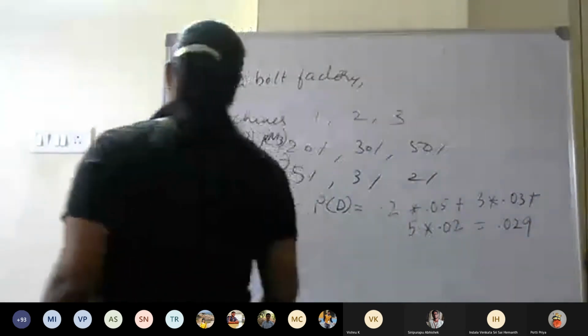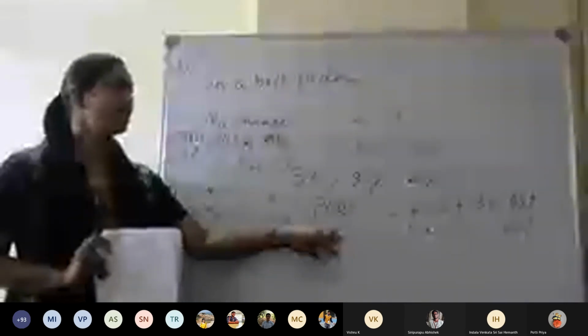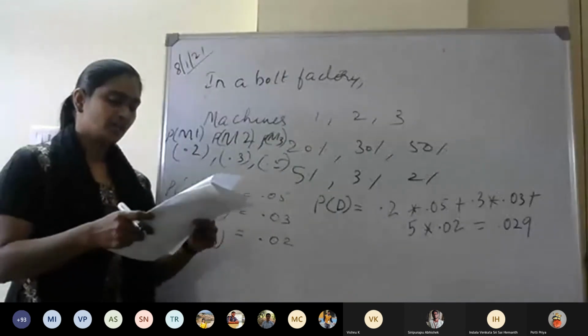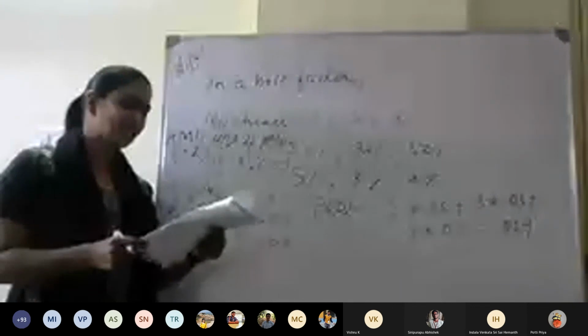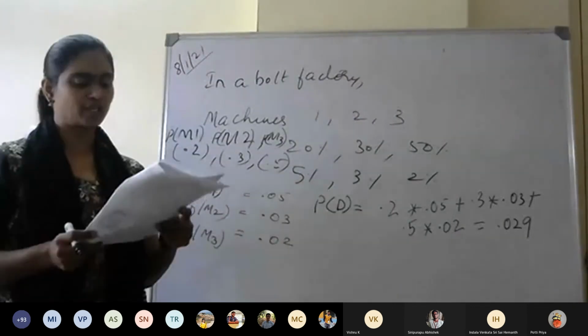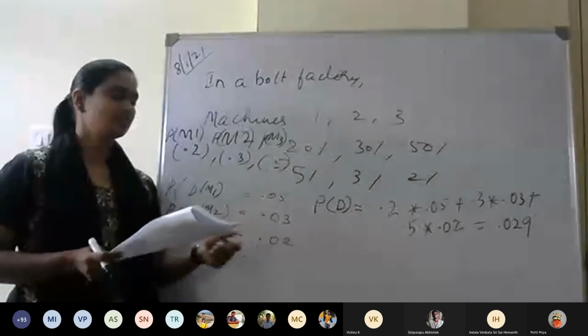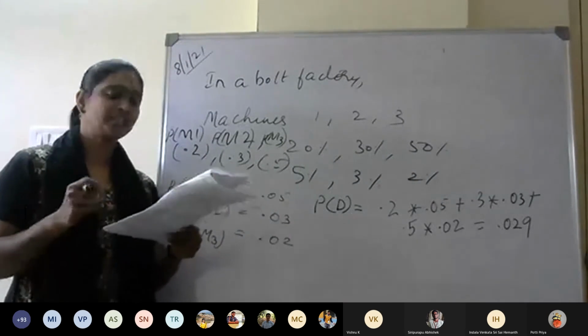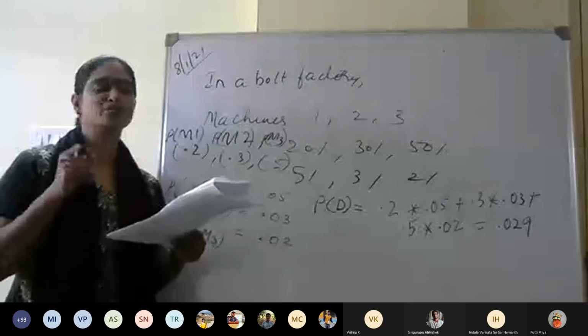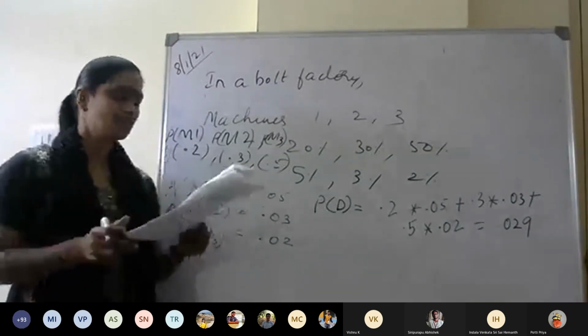Now, this is the probability of being defective. This we have calculated. Now this we call the total probability. Now we have to apply this into the Bayes theorem formula. So the next question is, what is the probability that the defective item is produced by the machine 1, M1?